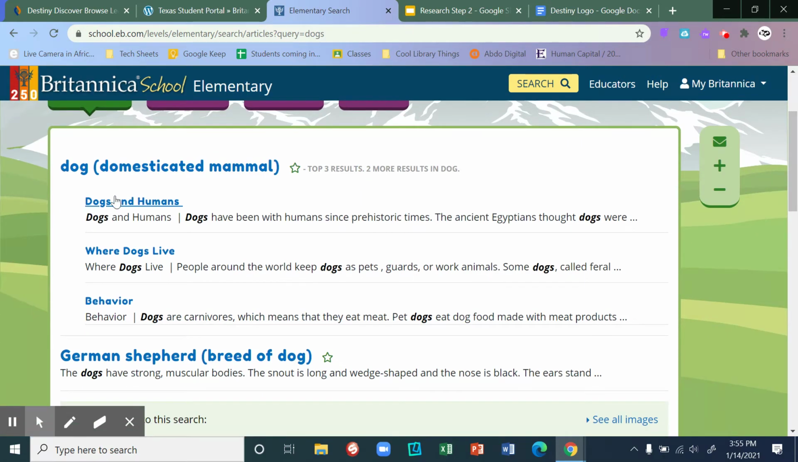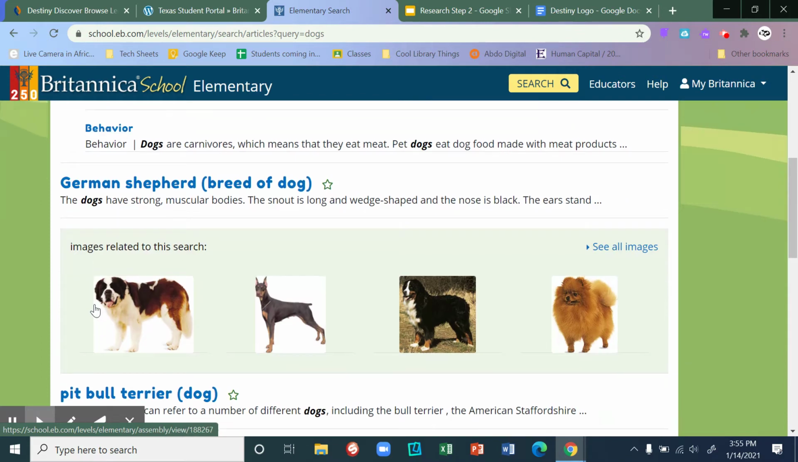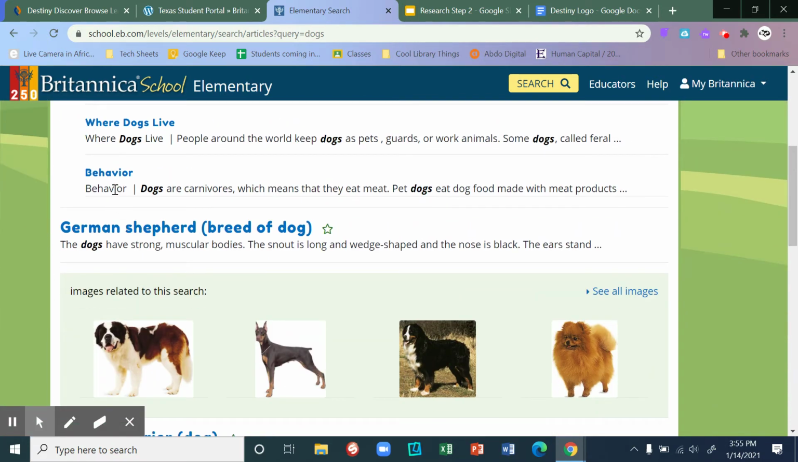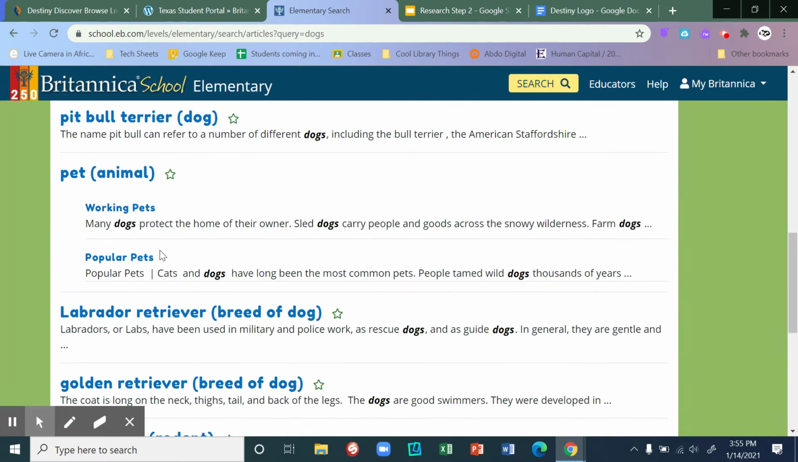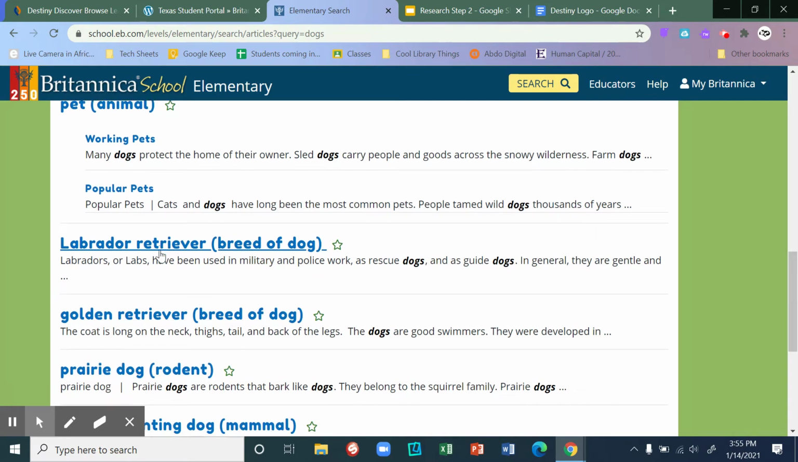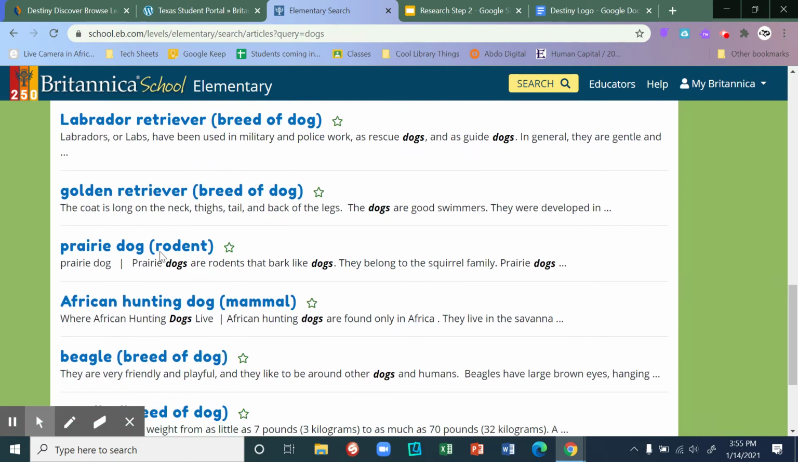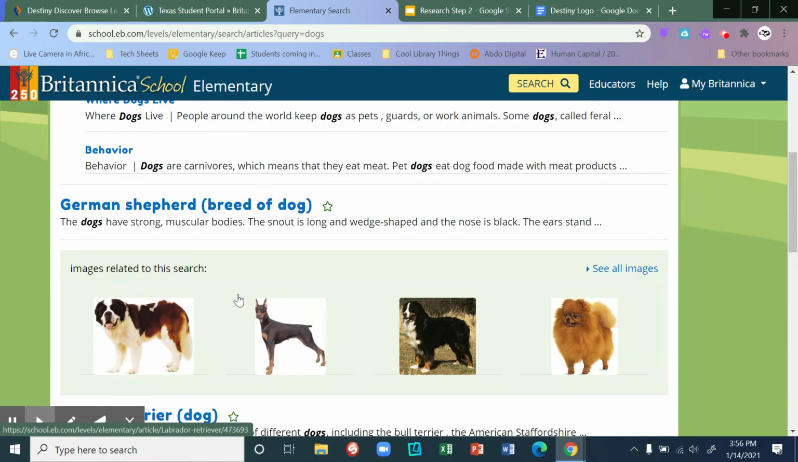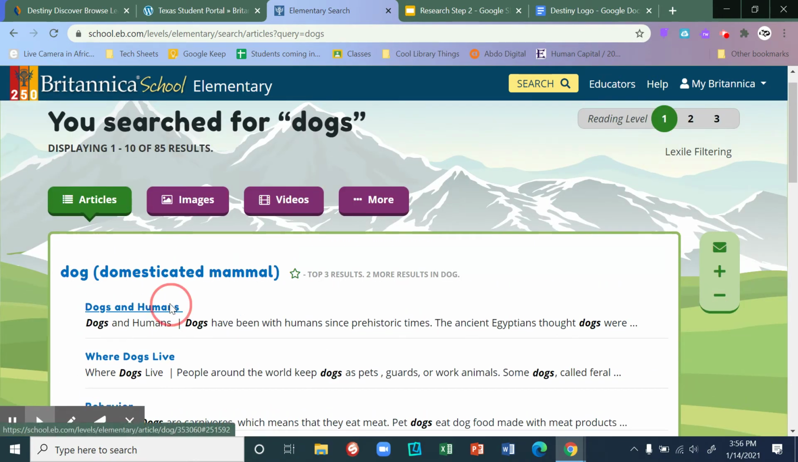And just looking at the headings, I'm already getting more ideas. Dogs and humans, where dogs live. Maybe I want to learn more about where dogs live. Dogs' behavior. And then dogs as pets. And then we have a ton of different breeds of dogs. Dogs and humans. What's that about?